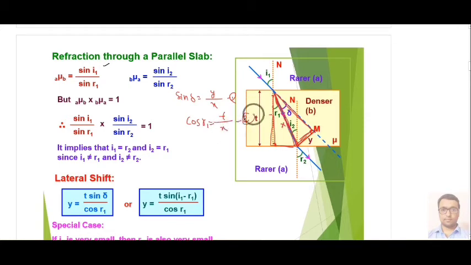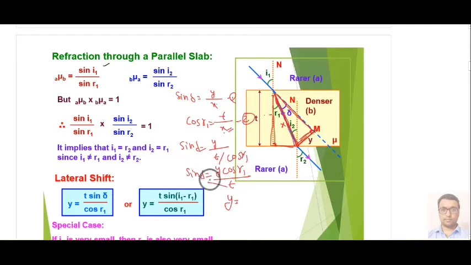From here, equation number 2, you will put value of x in equation 1. So you will get sine delta equal to y upon x, and x is t upon cos R1. So from here you can write that sine delta equal to y cos R1 upon t, or this lateral shift can be determined from here.